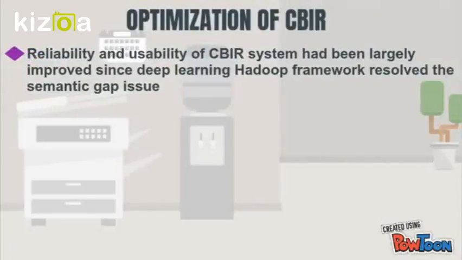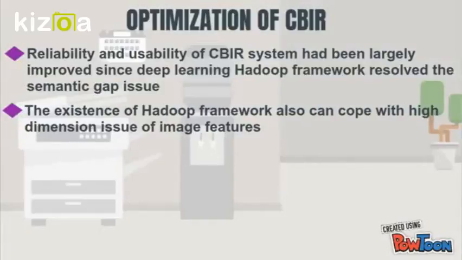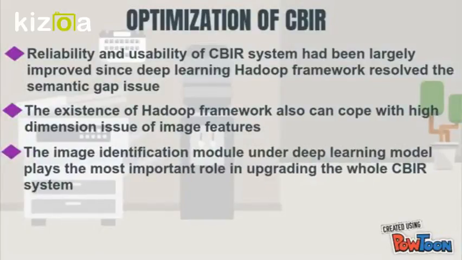Optimization of CBIR. The reliability and usability of the CBIR system have been largely improved. The existence of the Hadoop framework can also cope with the high dimension issue of image features. The image identification module under the deep learning model plays the most important role in upgrading the whole CBIR system.